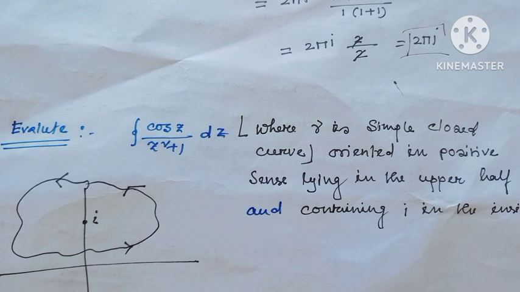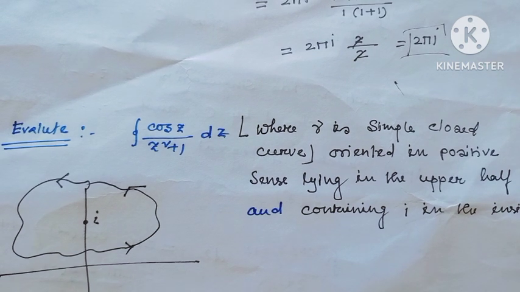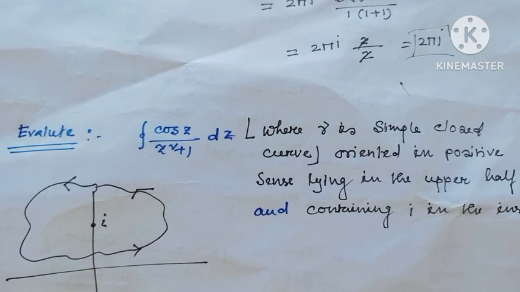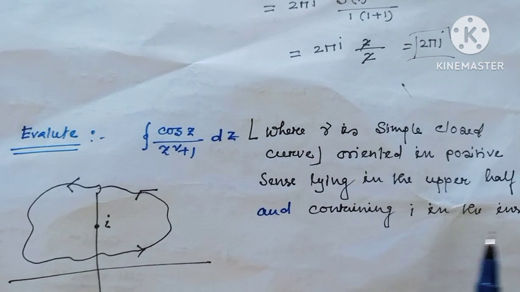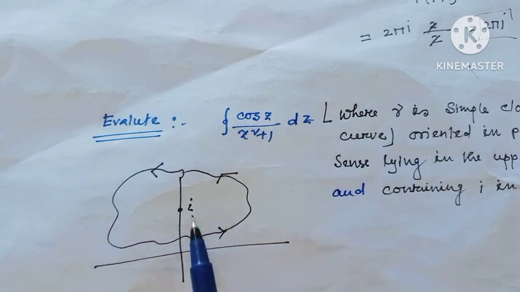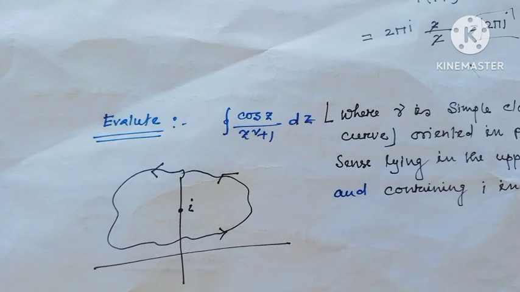Integration of cos z dz over z squared plus 1, where gamma is a simple closed curve which is oriented in the positive sense, lying in the upper half plane and containing i in the inside of gamma. That means gamma is a smooth curve which is centered at the point i in the positive sense.